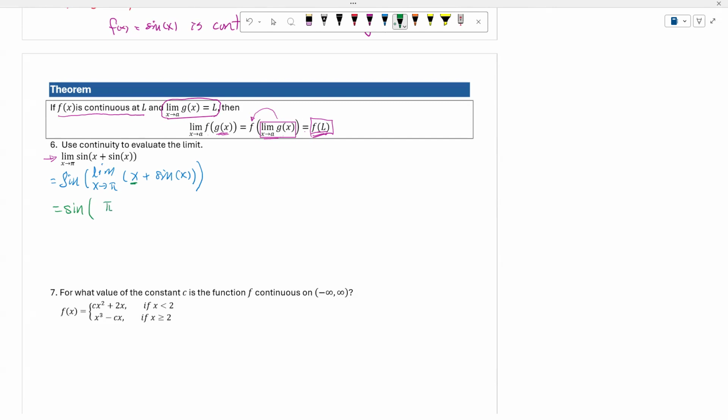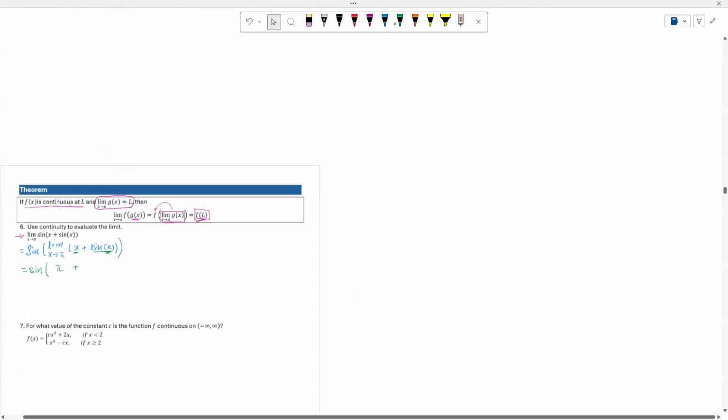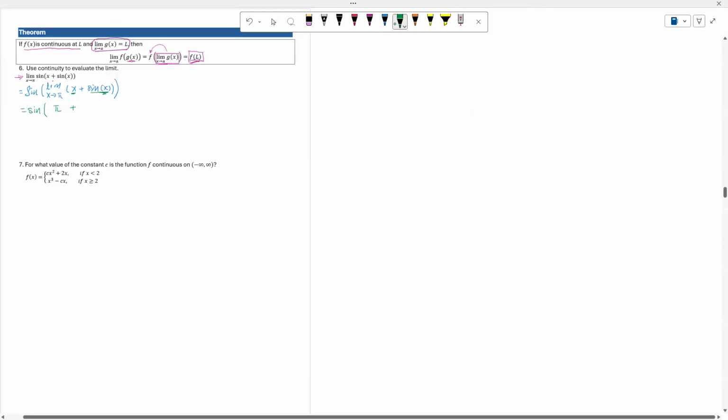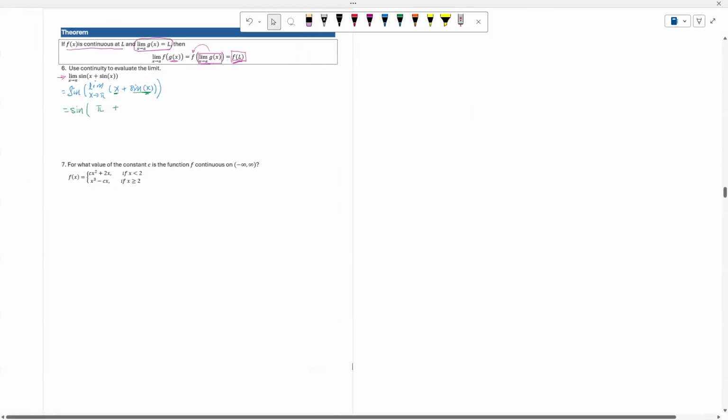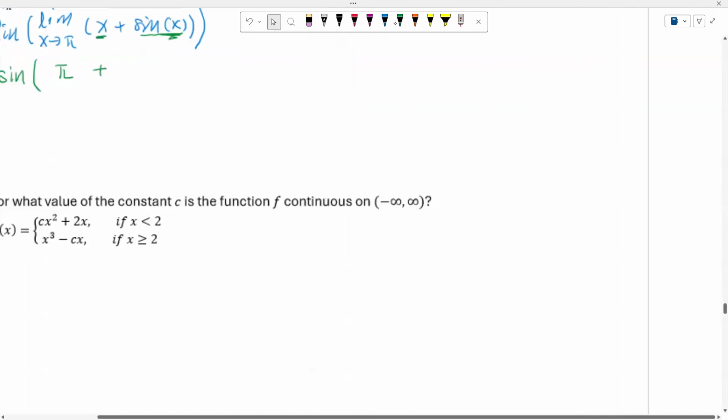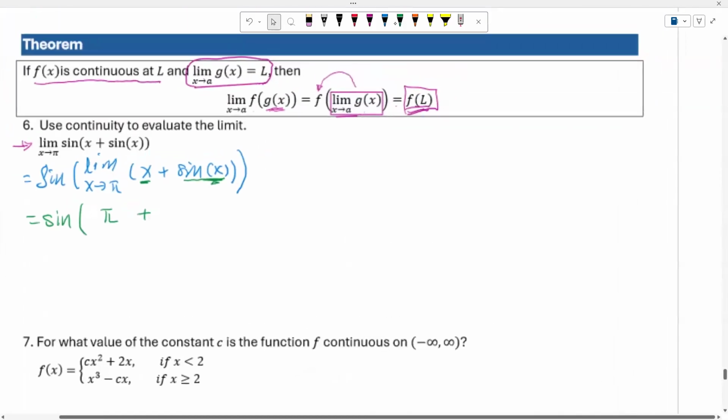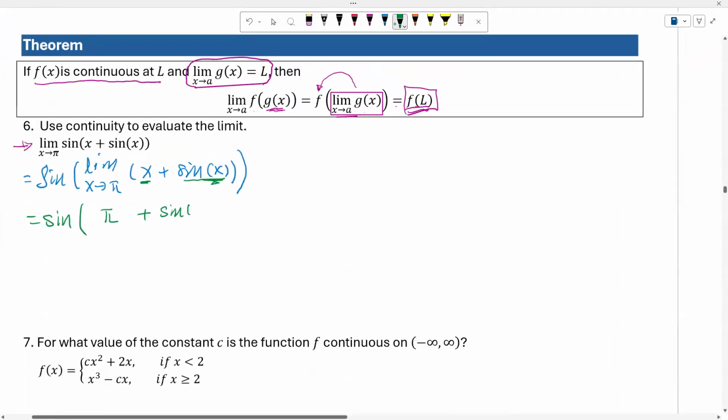So I will have pi. And again, we know that the sine function's domain is all real numbers, meaning it is also continuous at x equal to pi. So we could evaluate sine of pi as well.